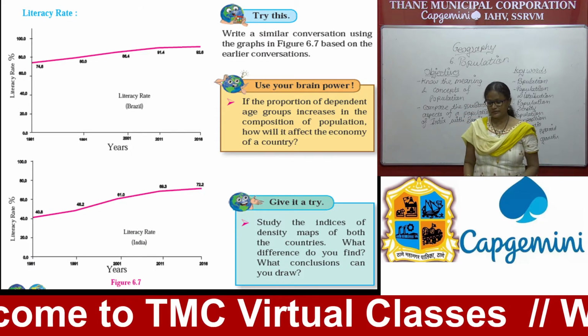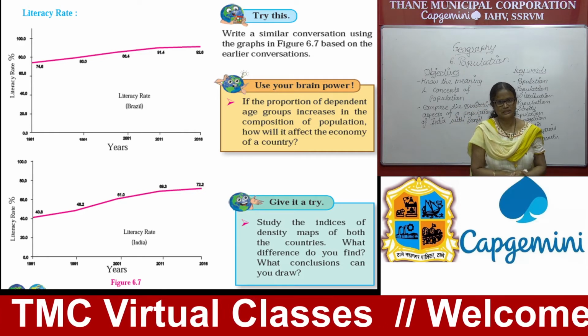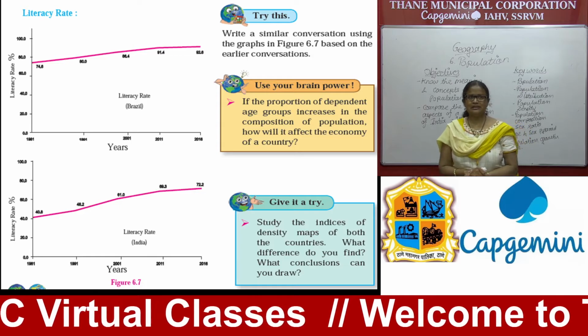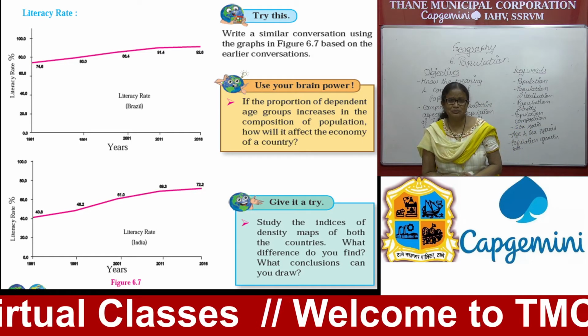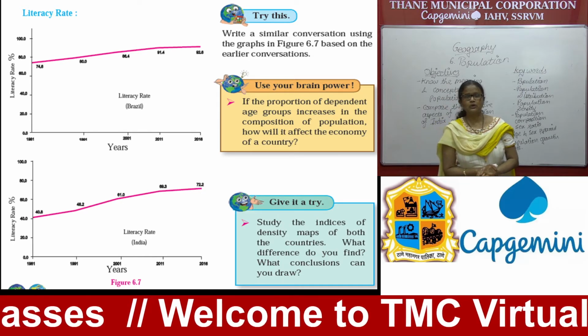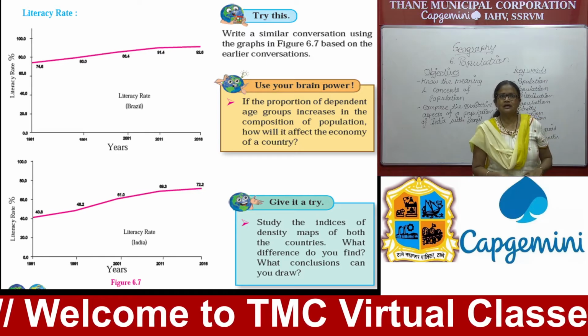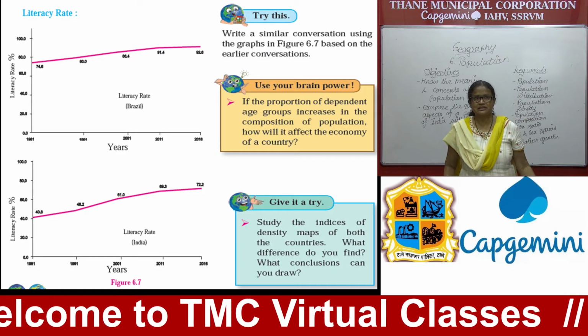Next important aspect of population is literacy rate. You know, in India, literacy rate is increasing but very slowly compared to other countries. What is the meaning of literacy rate? The number of people educated in our country is shown by literacy rate.